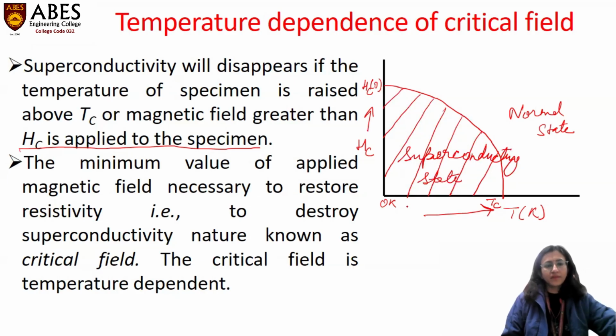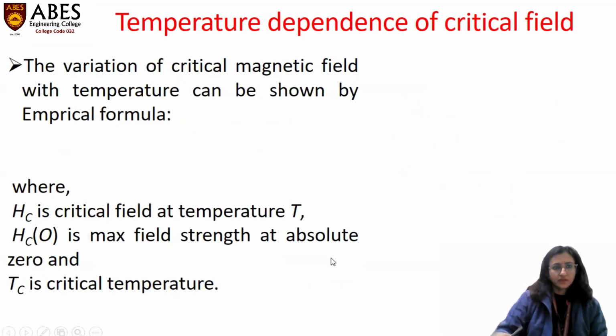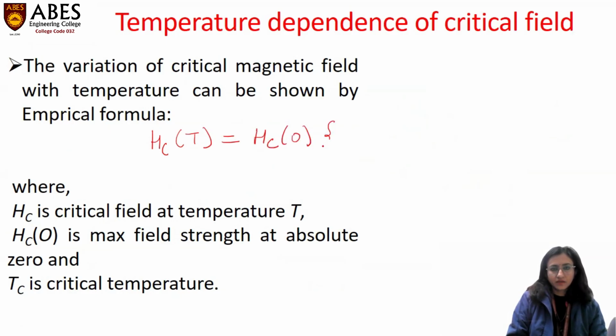The minimum value of applied magnetic field necessary to restore resistivity, or to destroy the superconductivity, is known as the critical field. This critical field is dependent on temperature, so it is basically a function of temperature. The variation of critical magnetic field with respect to temperature can be represented by the empirical formula Hc(T) = Hc0 [1 - (T/Tc)^2].